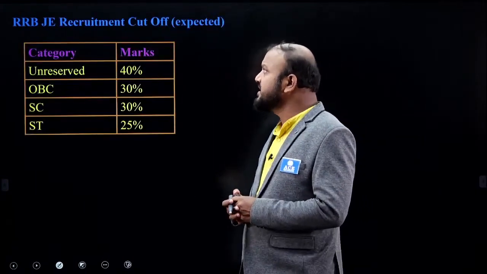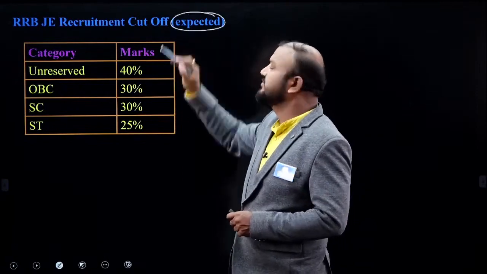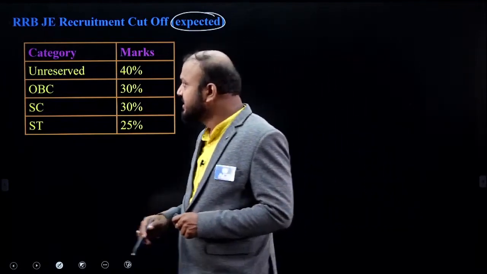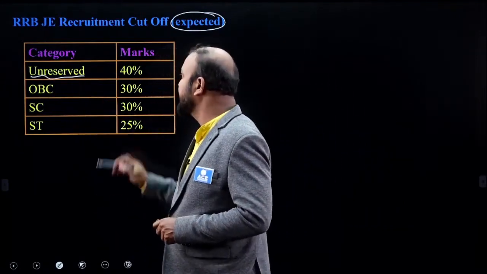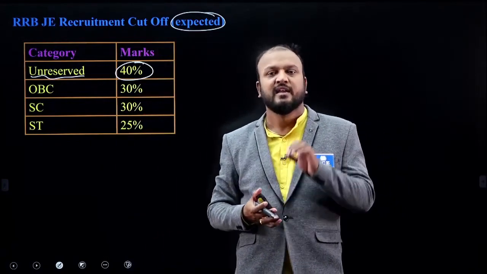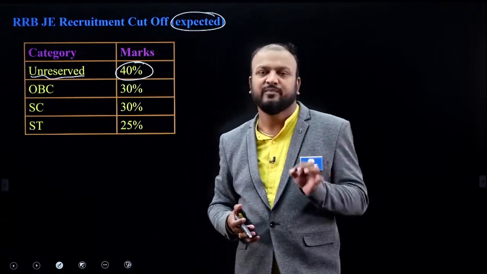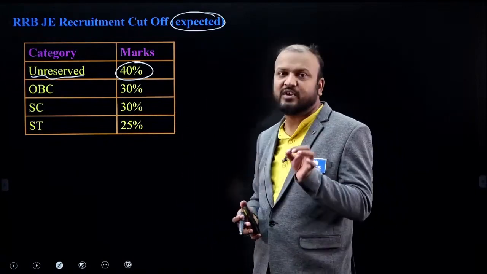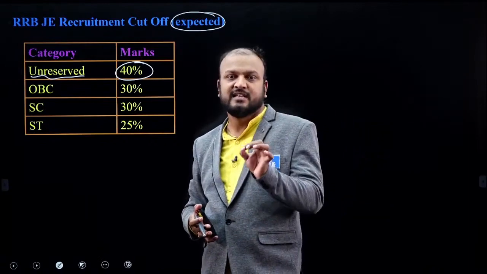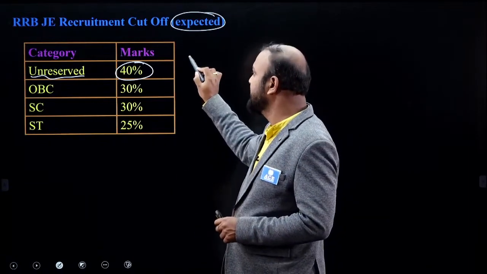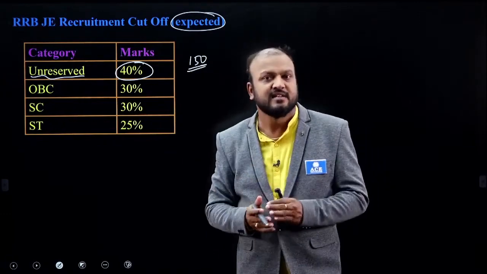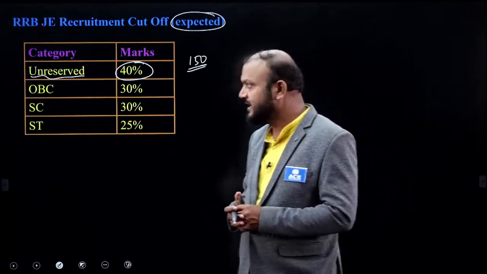And the RRB JE recruitment cutoffs: when we observe the previous papers, it is expected that unreserved candidates, the general category, require 40% of marks in both CBT1 and CBT2. In CBT1, out of 100 marks, the cutoff will be 40. The minimum qualifying for the unreserved is 40 marks. And for CBT2, there are 150 marks, and 40% of that is 60 marks, the cutoff for the general category.